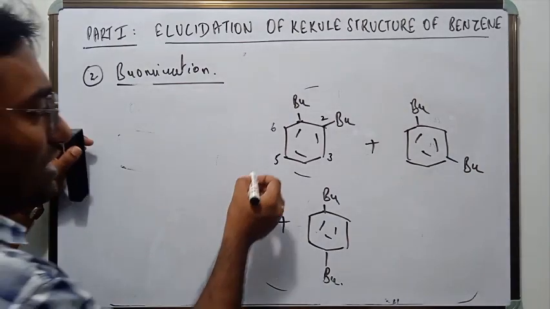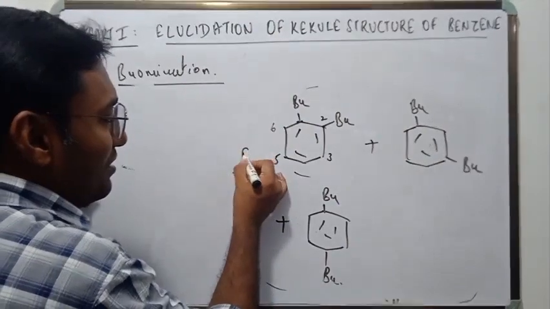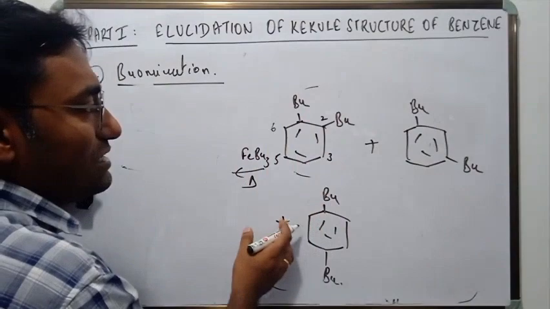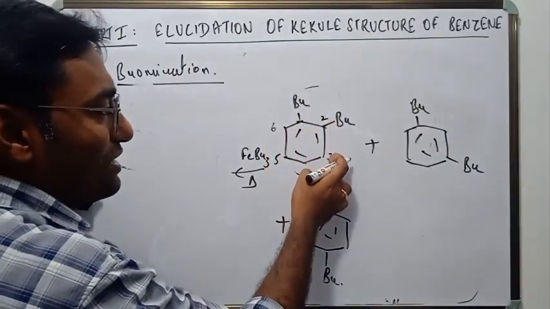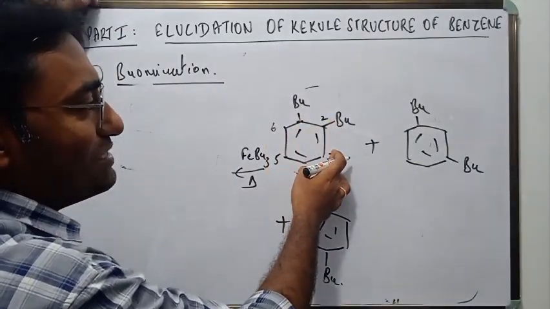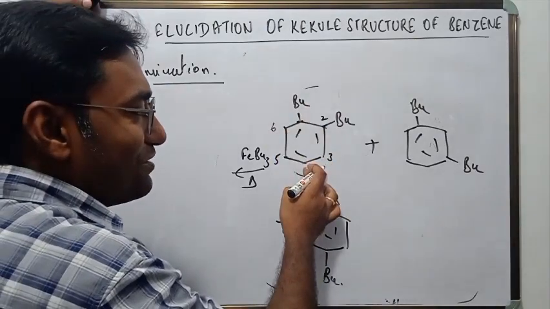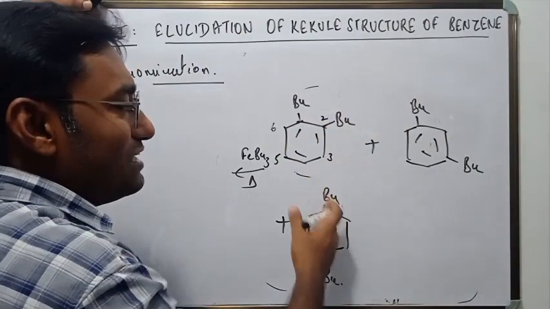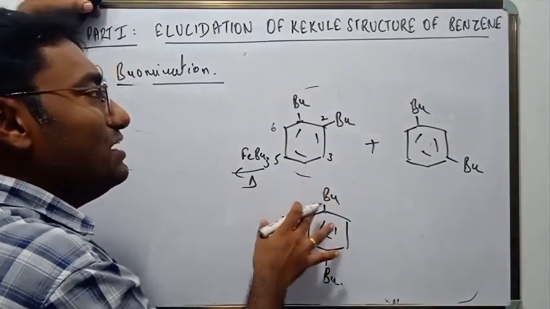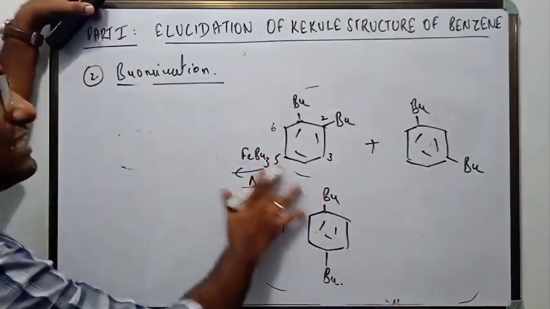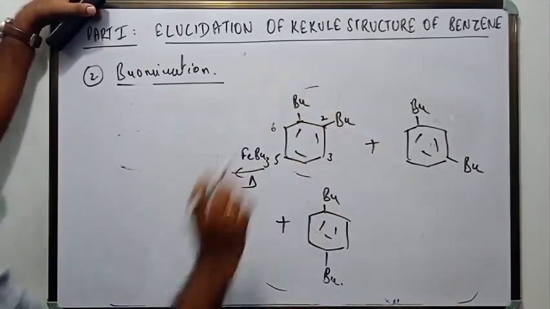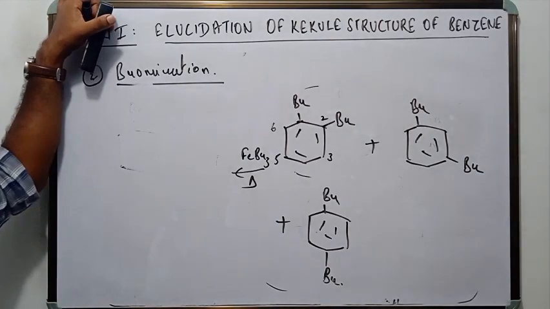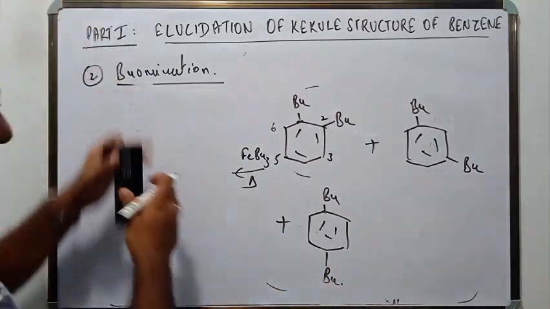What I mean to say is that if you are again going for bromination, you will get tribromobenzene. You will get 1, 2, 3, right? Tribromobenzene. Then you will get 1, 3, 4, right? So you will get 3 types of tribromobenzene like this only, and that is possible only because benzene exists in the form of a cyclohexagonal ring. So these are all the proofs that benzene is a cyclohexagonal ring, right?